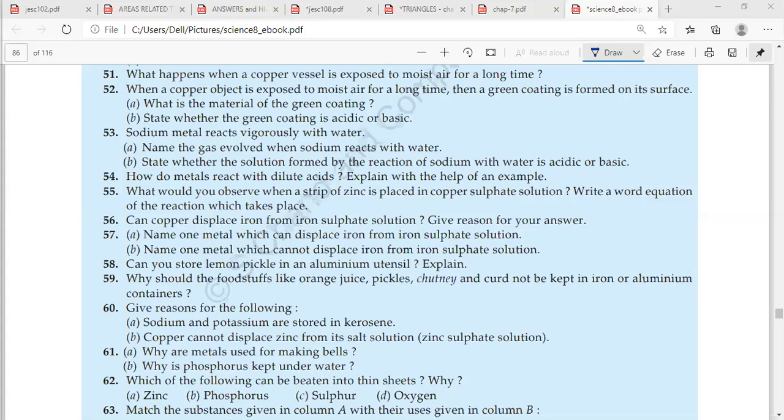Yes, if you have doubts, ask me. Ma'am, the derivation of equations of motion through graph. What happened in that? Where exactly is the doubt? If you tell exactly where, then I can explain to you. Ma'am, can you explain all of them, please?